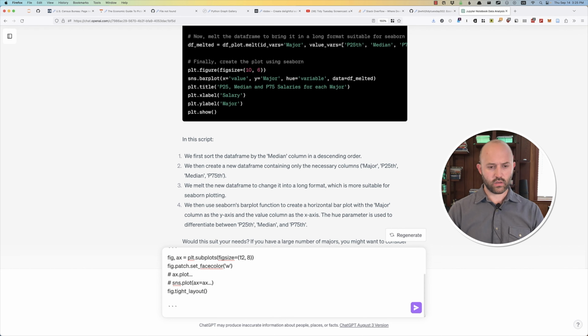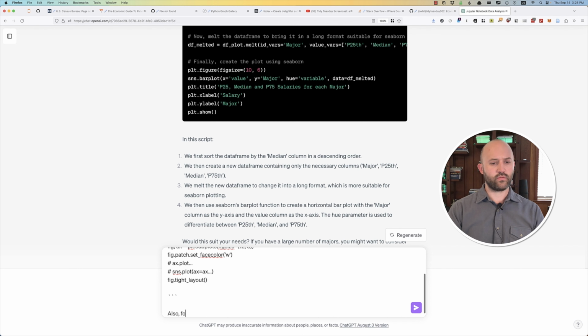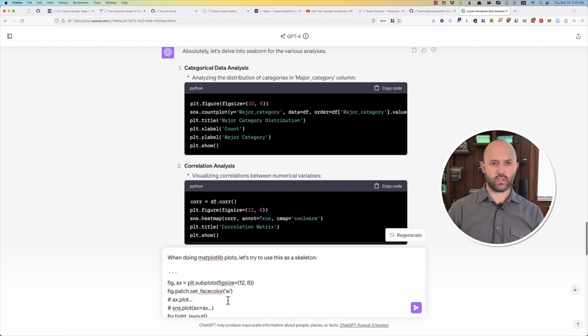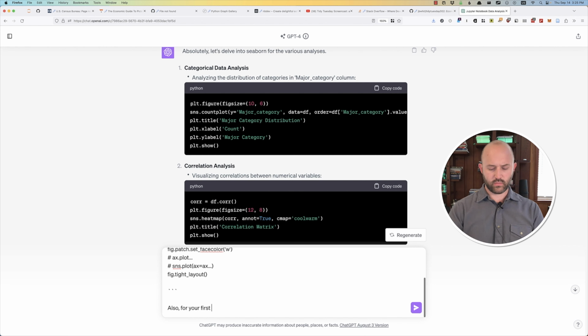So when doing matplotlib, let's use this as a skeleton. Also, for your first category plot, you counted the rows of majors, but let's maybe do something a bit more reasonable.